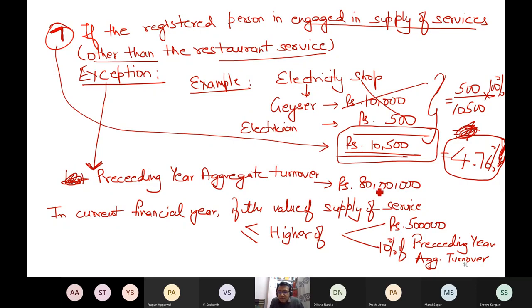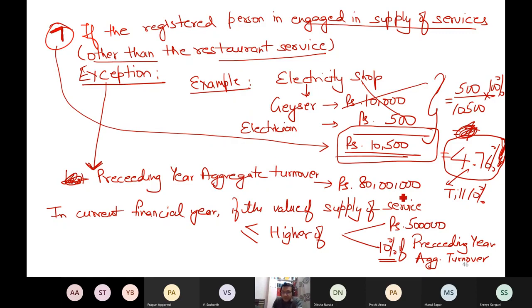The government says that if this percentage is till 10%, then also there is no problem. That is why it says till 10%. But if you are doing the sales or supply of such a value where your service component is more than 10%, then the government says in that case your services are having a substantial portion and you become ineligible for the normal case of the composition levy scheme.